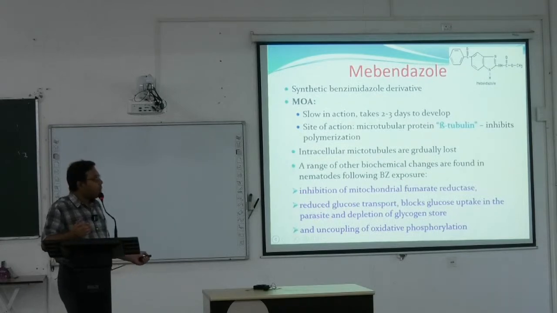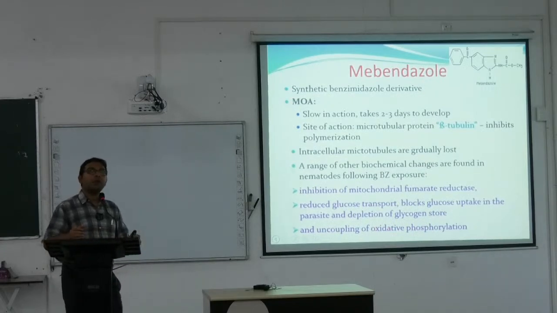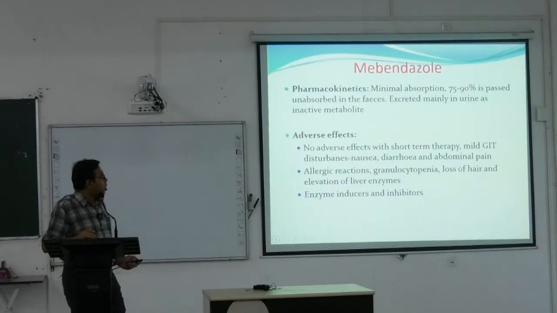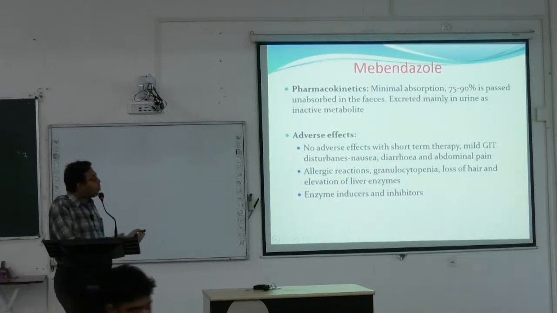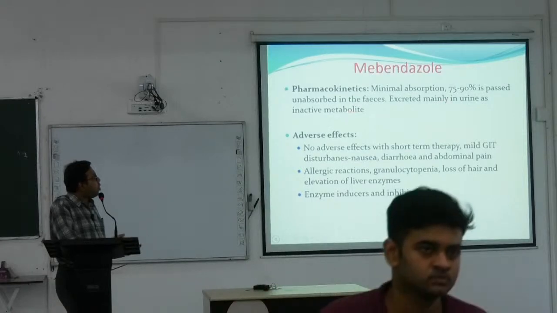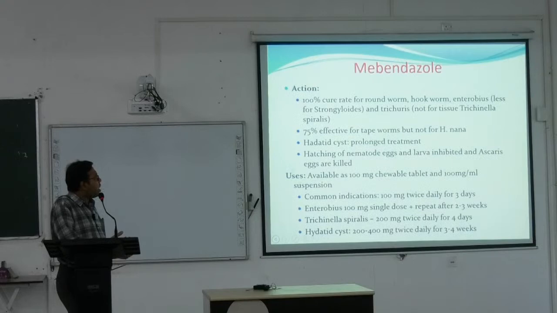It blocks glucose uptake in the parasite, depletes the glycogen stored within the worm, and causes uncoupling of oxidative phosphorylation. If it is uncoupled, the respiratory chain and ATP synthesis are uncoupled, then there will be no protein synthesis. It is minimally absorbed; 75 to 90% is passed unabsorbed in the feces, and the rest is excreted mainly in the urine. Adverse effects are very mild; some allergic reaction can happen.